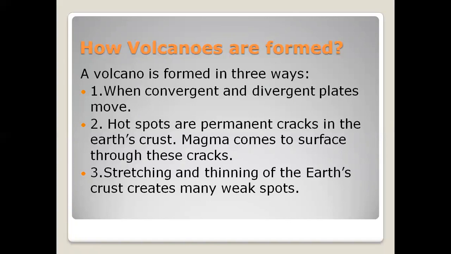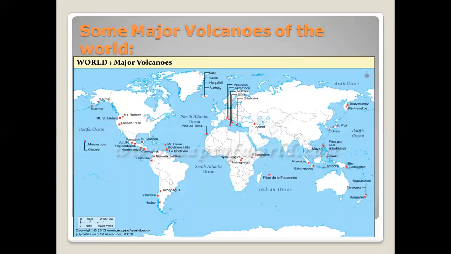Then second, there are hot spots, which are permanent cracks in the Earth's crust, and magma sometimes comes to the surface through these cracks. And the third is that stretching and thinning of the Earth's crust creates many weak spots.